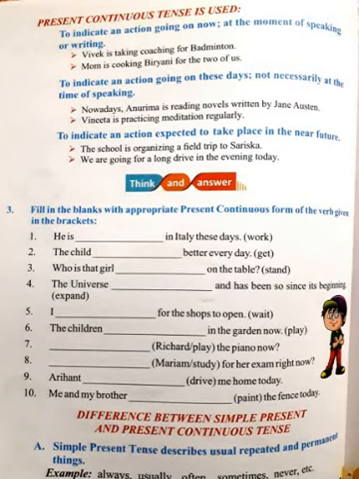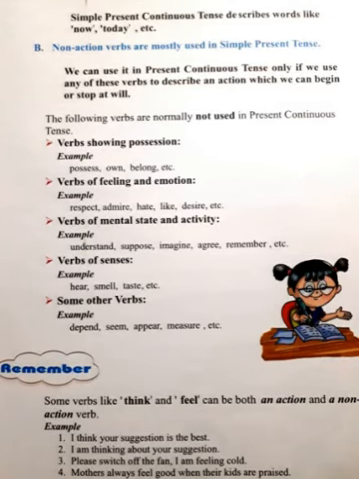Now the difference between simple present and present continuous tense. Simple present tense describes usual, repeated and permanent things. As I told you, the universal truth, general facts and all these things. Example words: always, usually, often, sometimes, never, etc. Present continuous tense uses words like now, today, etc. These are the differences. Non-action verbs are mostly used in simple present tense.